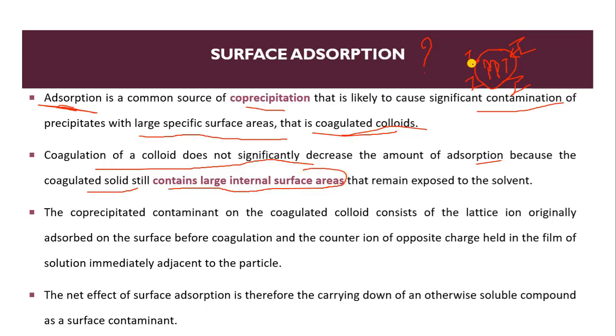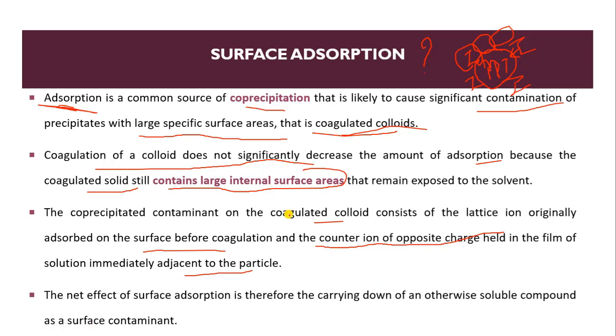If the impurity is present in the form of colloid, it also has a large surface area, so we cannot decrease the amount of adsorption. The co-precipitated contaminant on coagulated colloid consists of lattice ion originally adsorbed on the surface before coagulation, and counter ion of opposite charge held in the film of solution immediately adjacent to the particle.